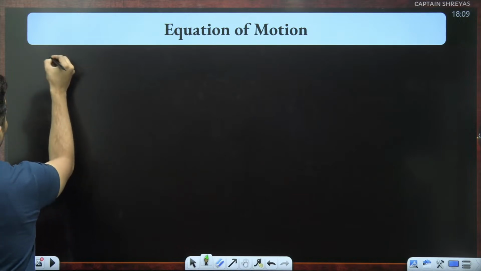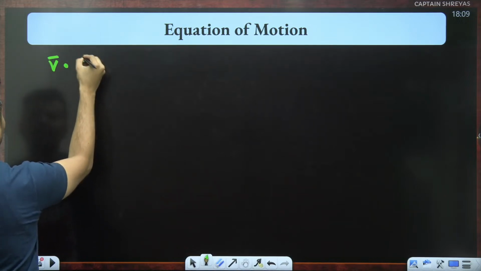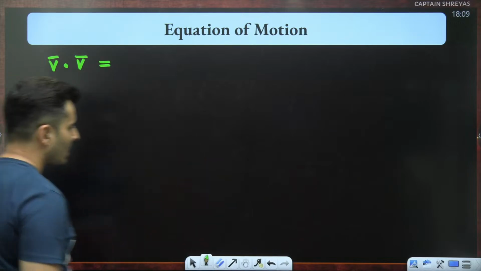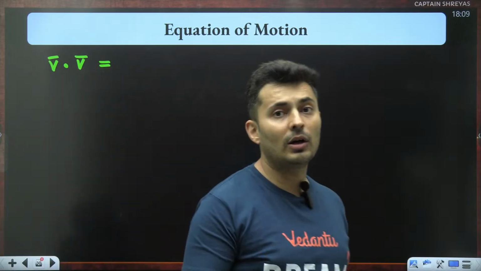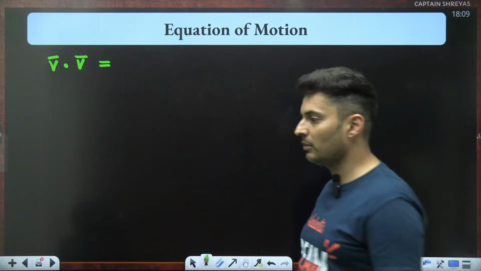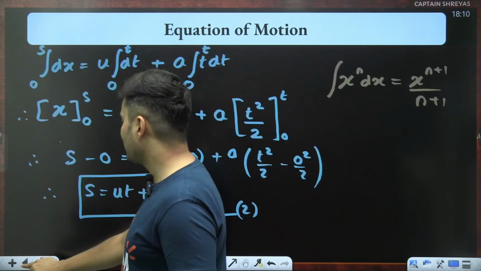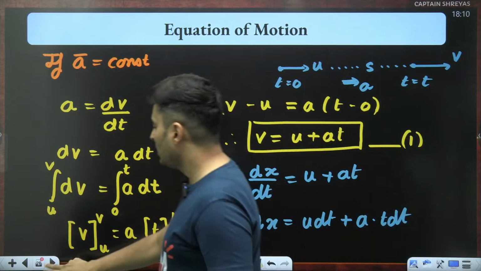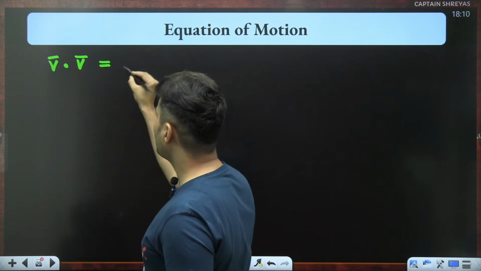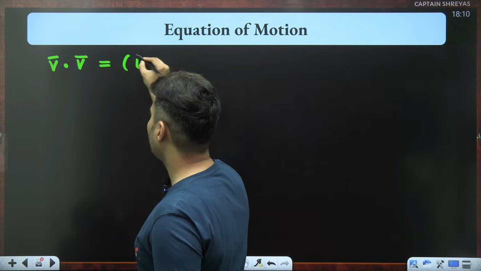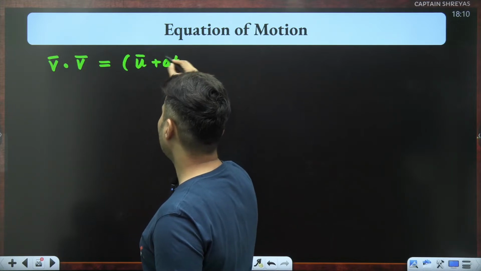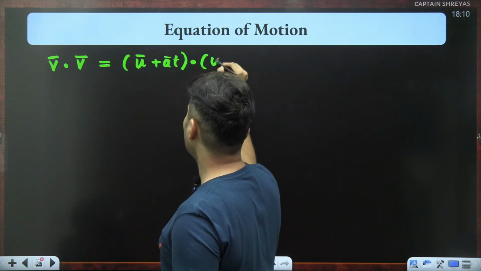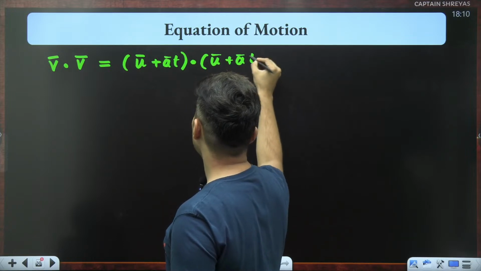For the next kinematic equation, I will take the dot product of the velocity with itself to get the third kinematic equation. Now I know the first kinematic equation was u plus at. So v was actually u plus at. So each of this velocity is nothing but u plus at dot u plus at.